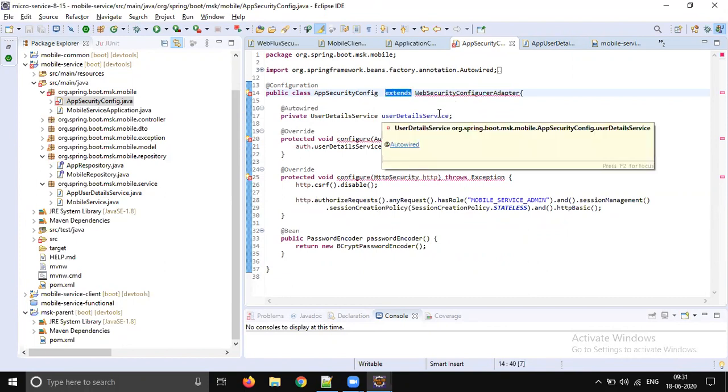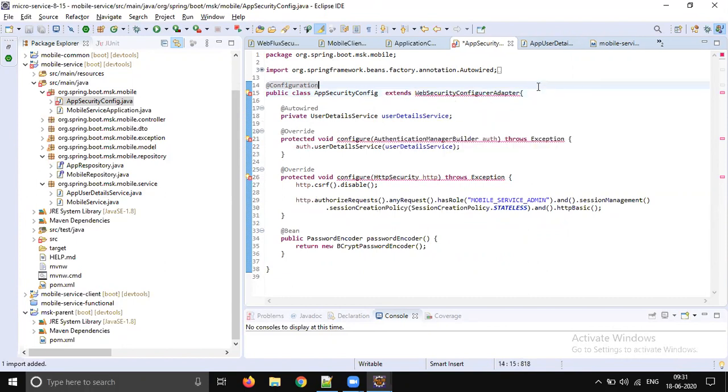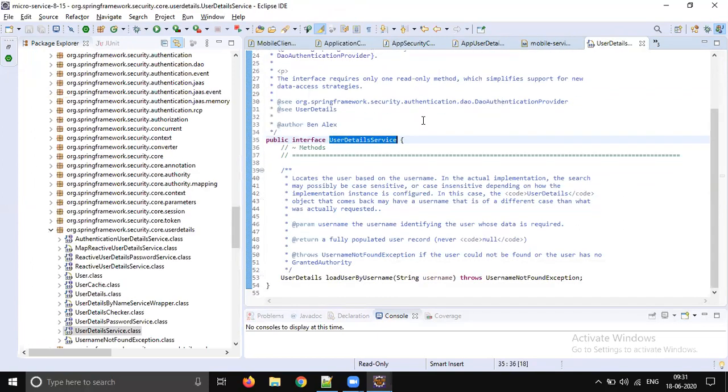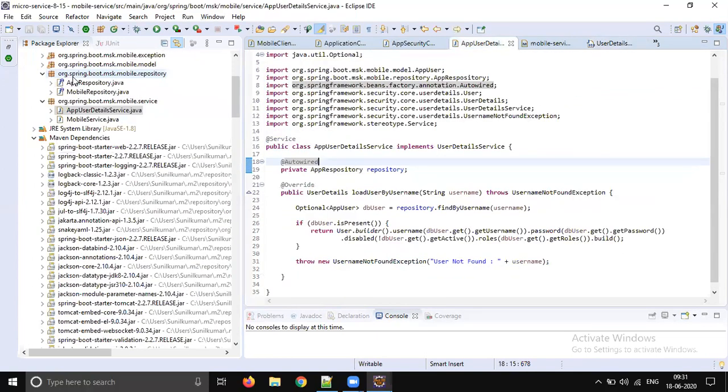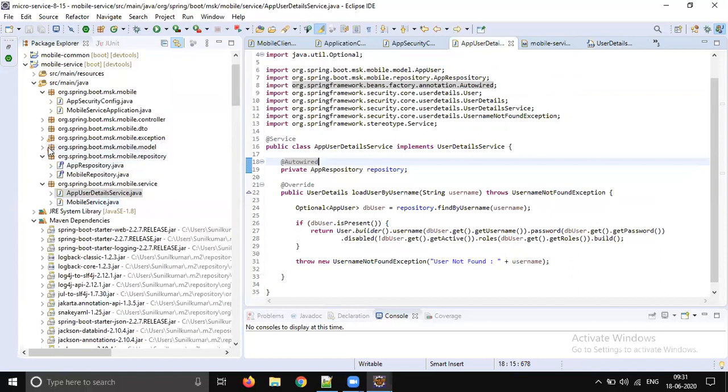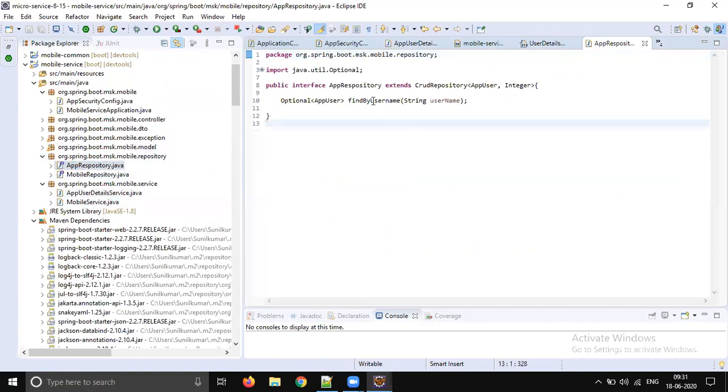The import statement is this. So this is data JPA security, and it goes to the database and gets the user details from the database. Where is the repository? App repository, find by username.